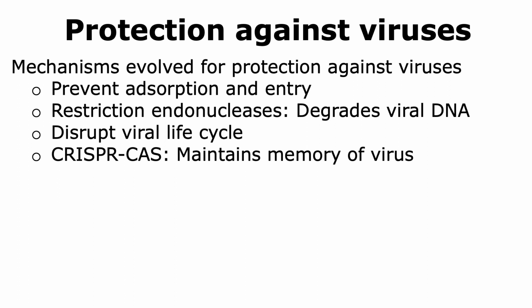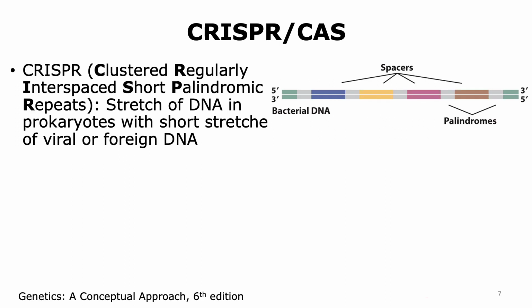Another example by which prokaryotes are able to defend themselves from viruses is by having a system called the CRISPR-Cas system, which not only protects the bacteria against viruses, it also maintains memory of a virus that has previously infected the cell. The CRISPR-Cas system involves two components.